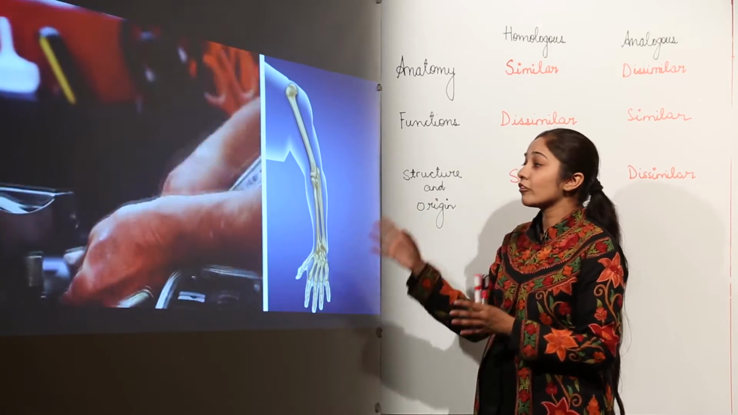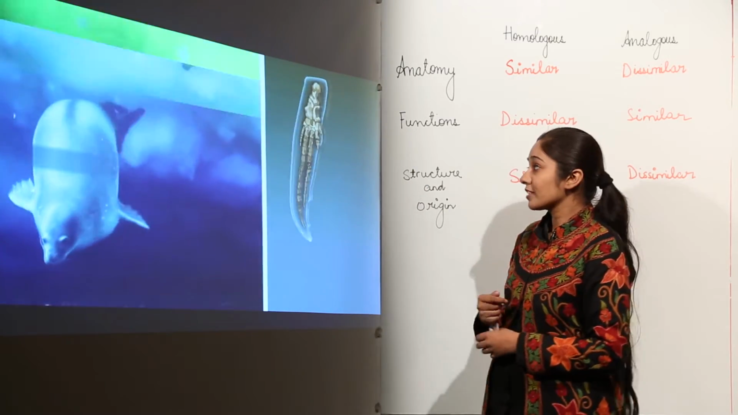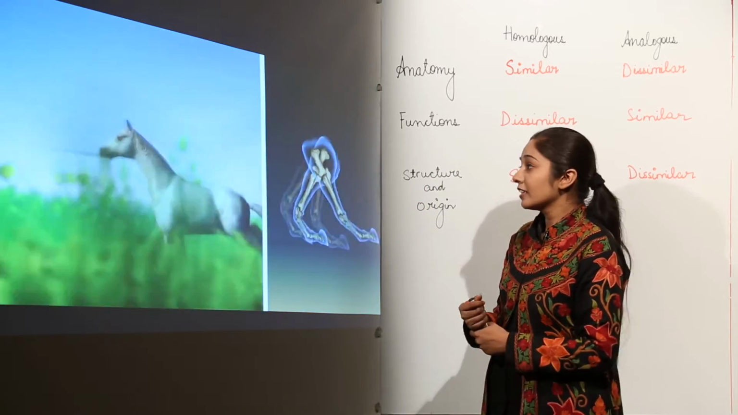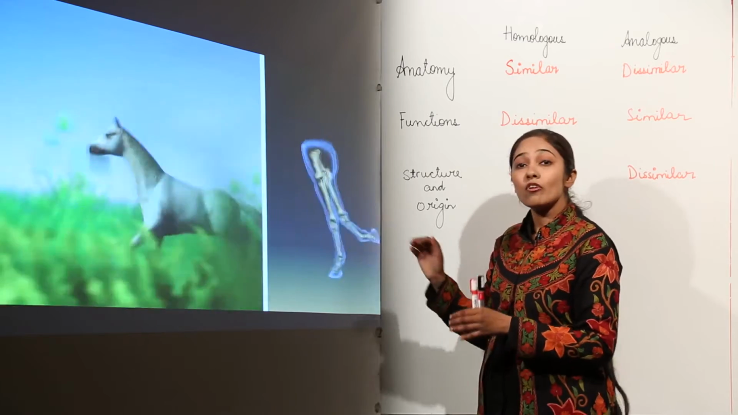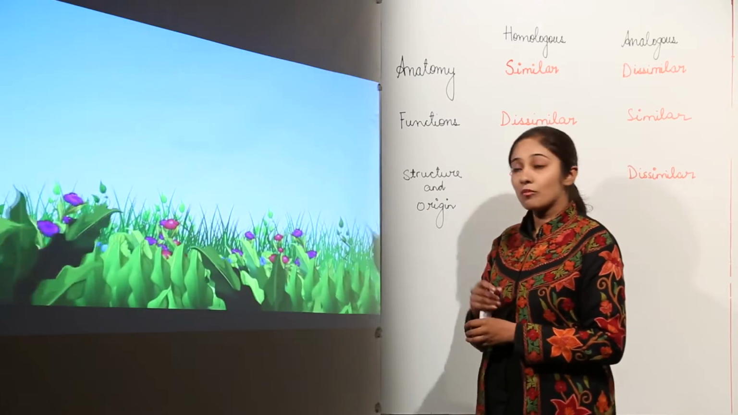For example, we are using it for grasping things, seal is using it for swimming, this flipper, then bat is using its wing and bird uses its wings for flying. Horse uses its forelimbs for running. So, the functions are entirely different. In case of plants also, homology is observed.